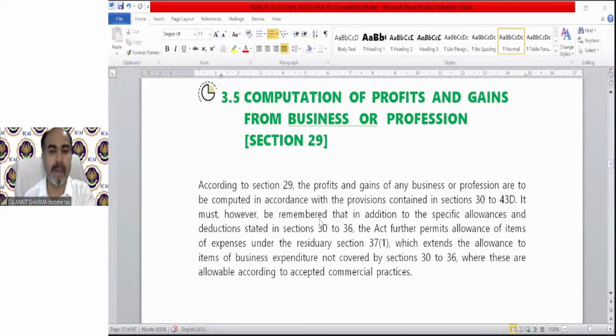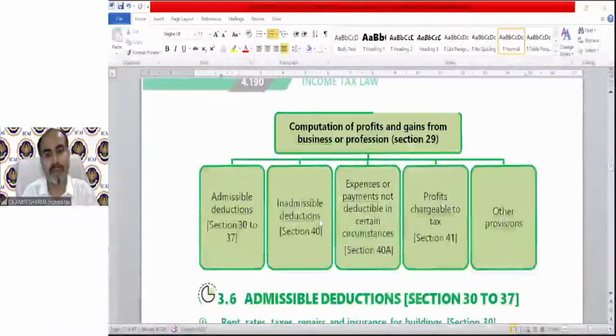It must, however, be remembered that in addition to specific allowance, deduction stated in section 30 to 36, the Act further permits allowance of items of expense under the residuary section 37(1). So there is section 30 to 36. We will be discussing different expenses which can be claimed as deduction under certain section. And there is a specific sections also in which certain expenses will be allowed as deduction under certain circumstances. Okay. So we will start from section 30.